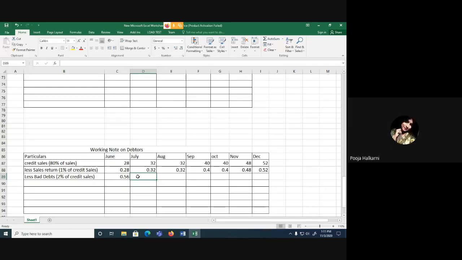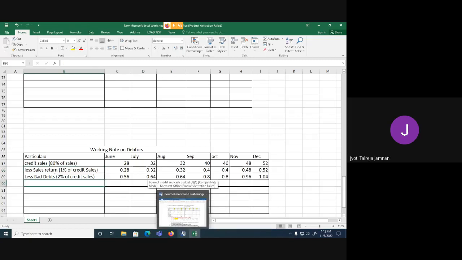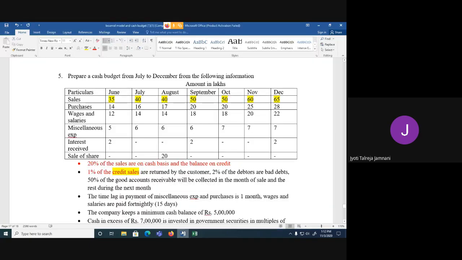Then 0.64. I am finding 2% of the credit sales. So these many people are not going to pay, and these many people have returned the goods. So that much amount I'm not going to receive. Okay, so now we'll see what's the next point. Till here we are done.